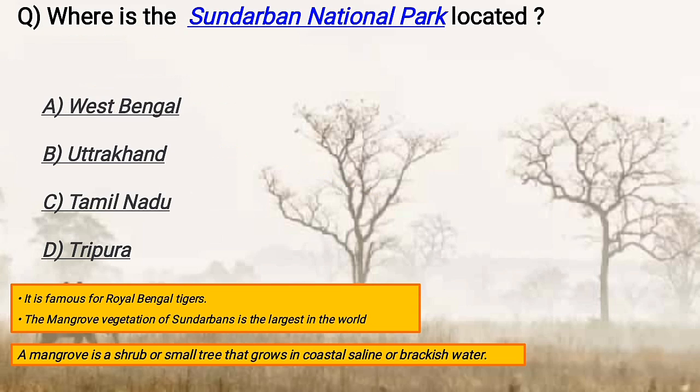Where is the Sundarban National Park located? It is located in West Bengal, and it is famous for Royal Bengal tigers. And the mangrove vegetation of Sundarbans is the largest in the world. What is the mangrove vegetation? Mangrove vegetation is a shrub or a small tree that grows in coastal saline or brackish water. The mangrove vegetation is generally found where the sea water meets the river water.